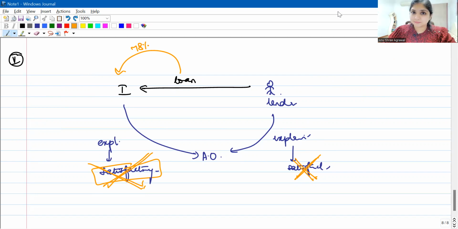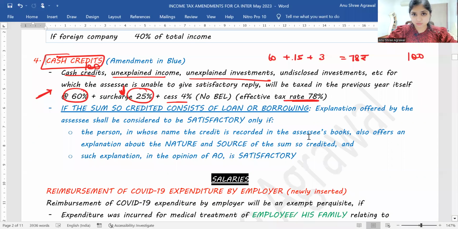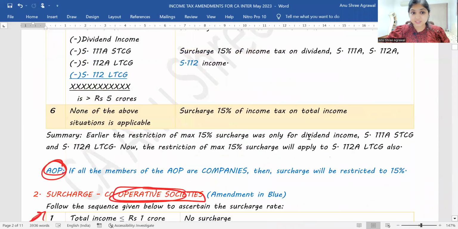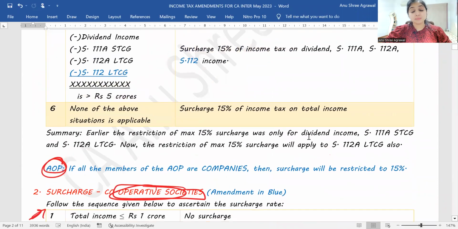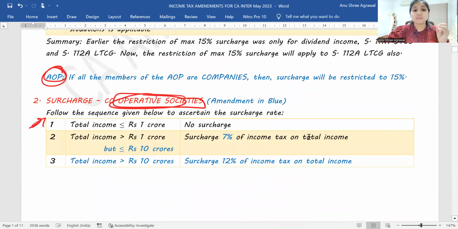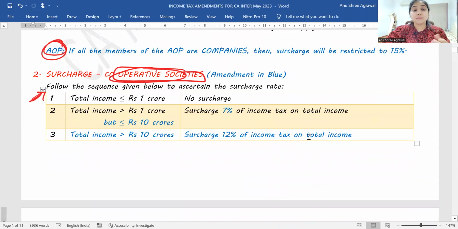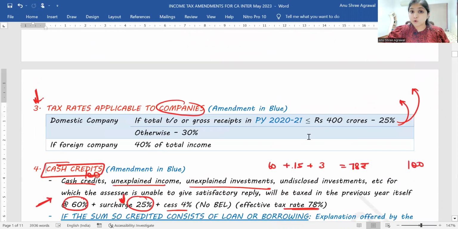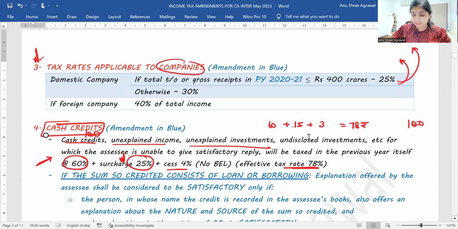Alright guys, so these are our 5 amendments relating to the basic concepts chapter. Our first amendment was about the surcharge rate: a maximum of 15% surcharge is now applicable to section 112 LTCG also. Our second amendment was that in case my AOP consists of only companies, then the maximum surcharge rate will be 15%. The third amendment is that the cooperative society surcharge rate applicable will be the same as that applicable to domestic companies. The fourth amendment, for previous year 22-23 in companies, you will look at previous year 2021's turnover. If that doesn't exceed 400 crores, then the maximum tax rate in 22-23 will be 25%.